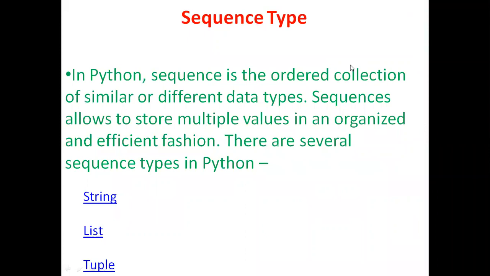In sequence type, a sequence is an ordered collection of similar or different data types. A sequence allows you to store multiple values in an organized and efficient fashion. There are 3 different types under the sequence type: string, list, and tuple.